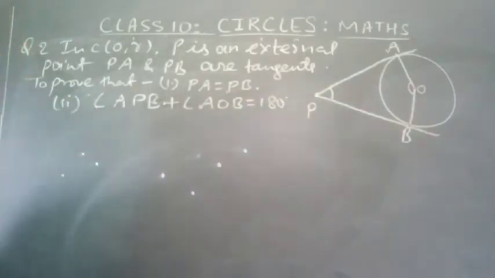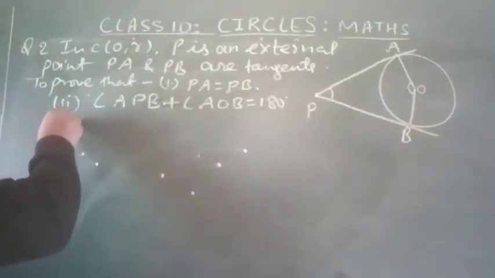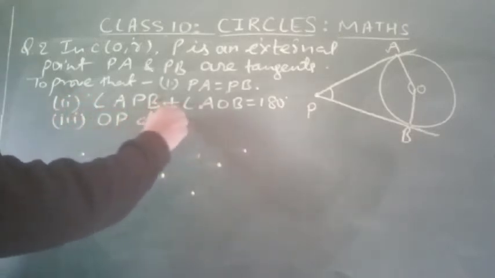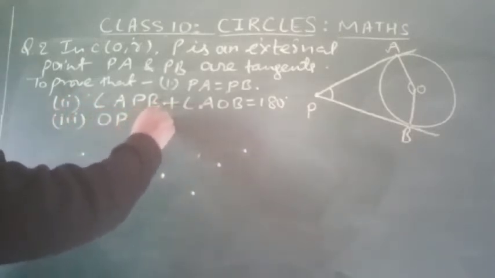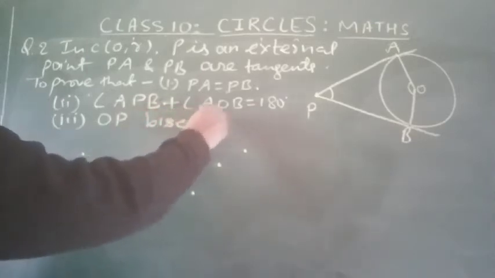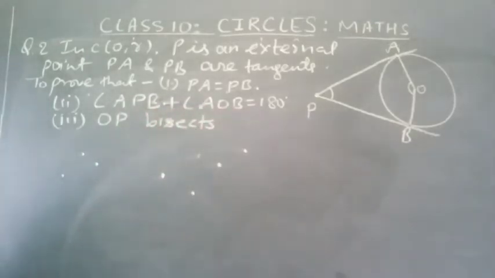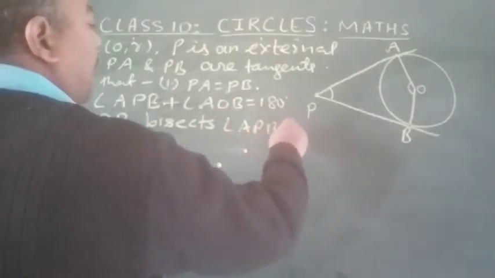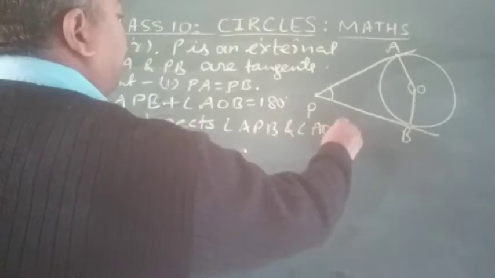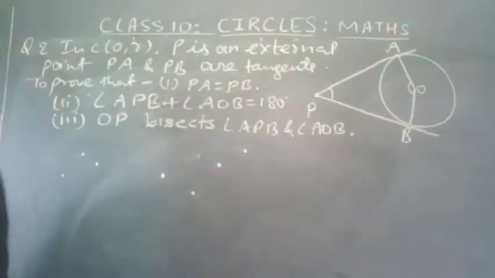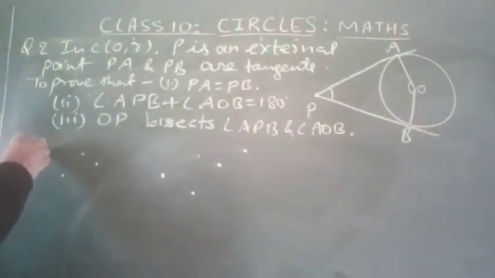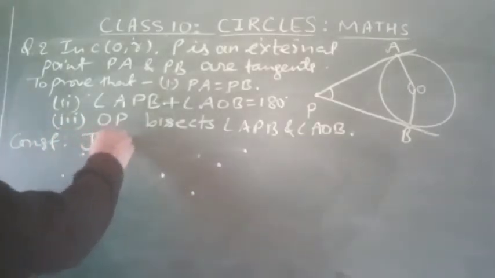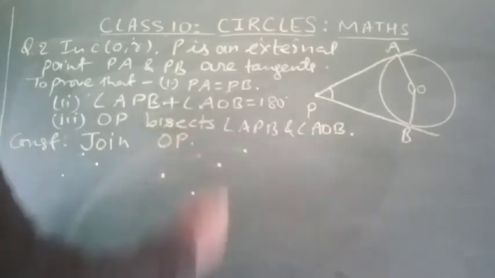And one more thing, OP bisects angle APB and angle AOB. Look at this. For construction, join OP.